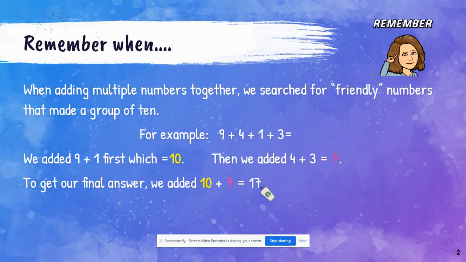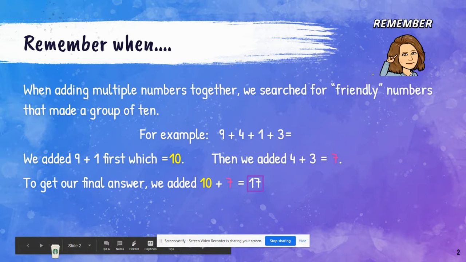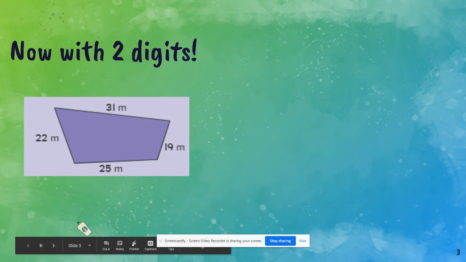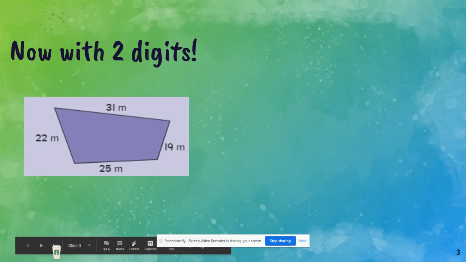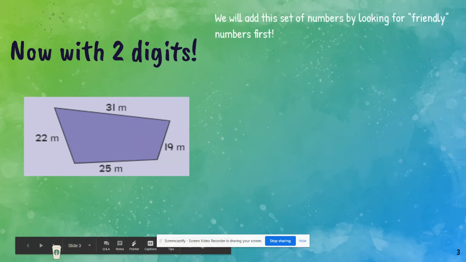Think of your tens. Think of the chart we had in the classroom that had all of our multiples of 10. So again, this should look familiar because this is exactly what we were doing in the classroom. So with two digits, we're going to add the set of numbers by looking for the friendly numbers first.